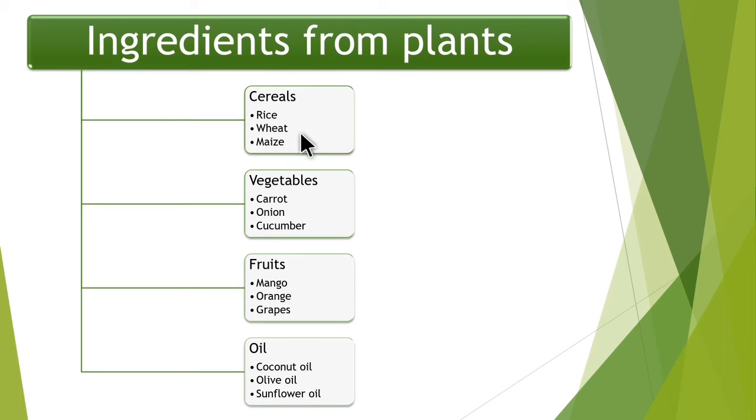Rice, wheat, maize, carrot, onion, cucumber, mango, orange, grapes, coconut, olive oil, sunflower oil. All these things we get from plants. These are all cereals. These are all vegetables. These are all fruits. And these are all oils.